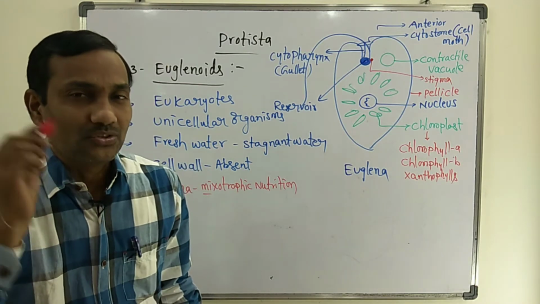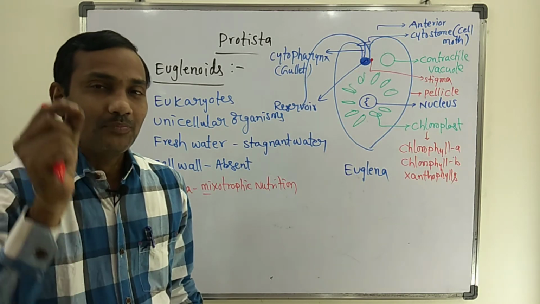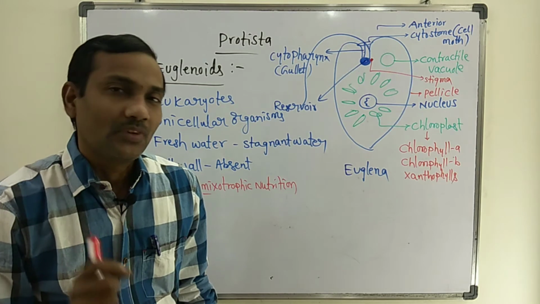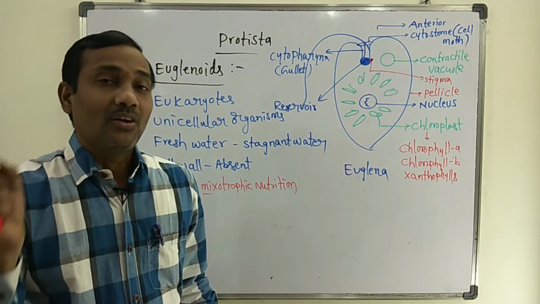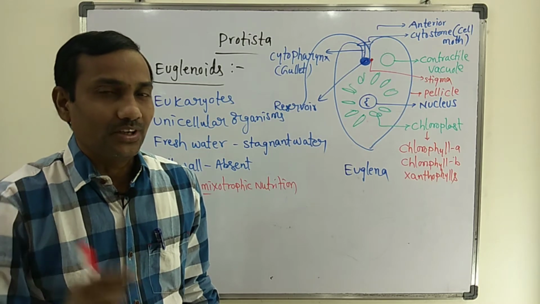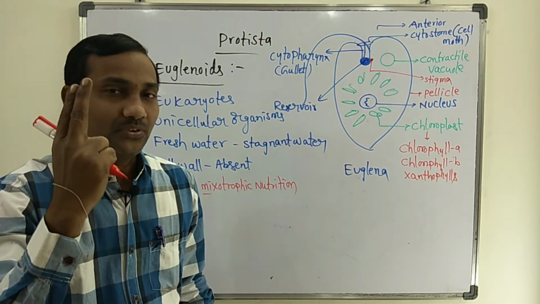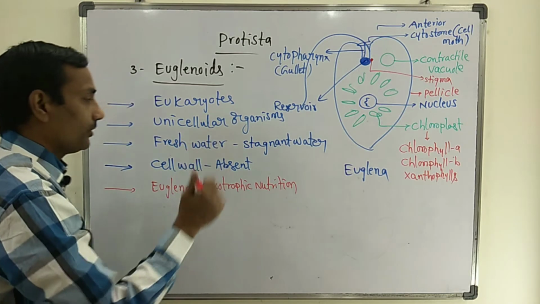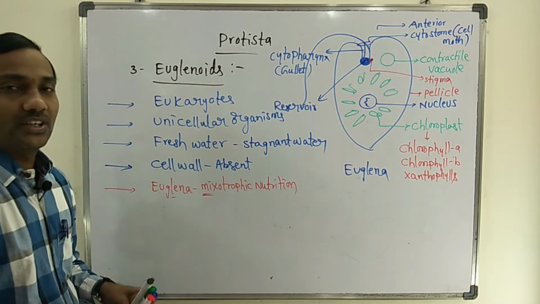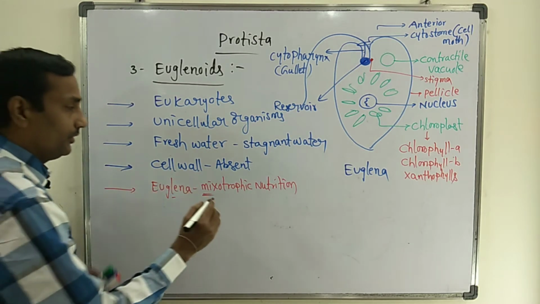Mixotrophic nutrition means that in the presence of light, they act like autotrophic organisms. In the absence of light, they behave like heterotrophic organisms. Two types of nutrition can be seen in euglenoids, especially in Euglena. This type of nutrition is called mixotrophic nutrition.